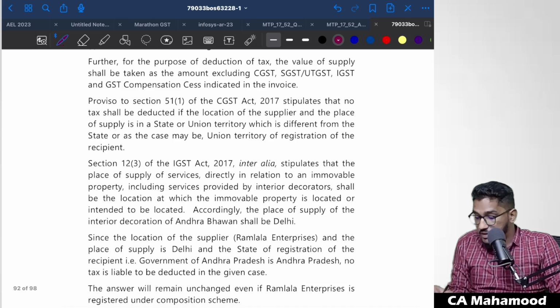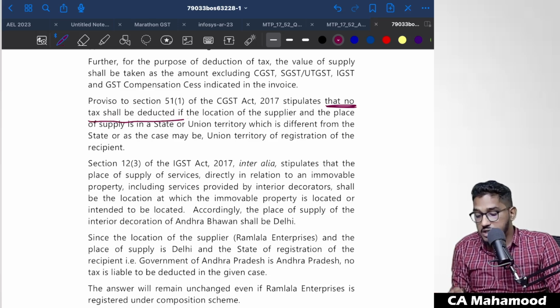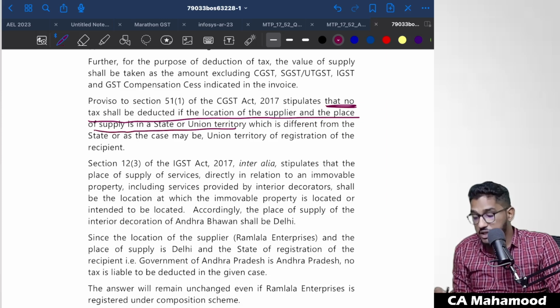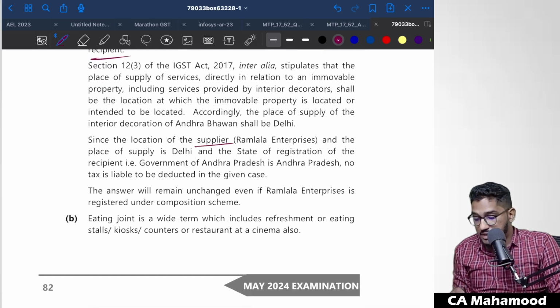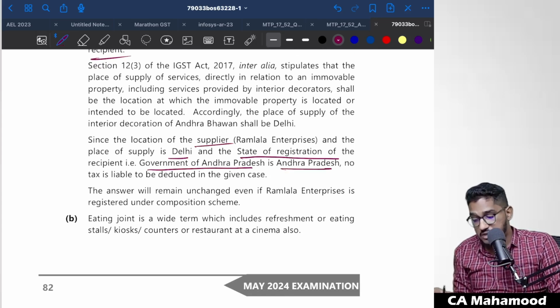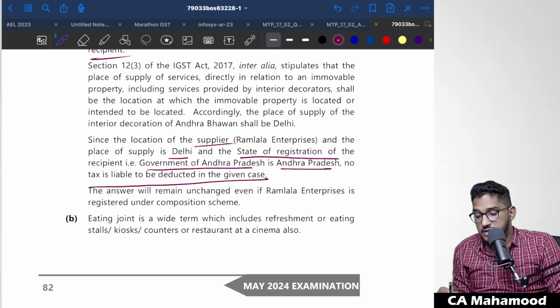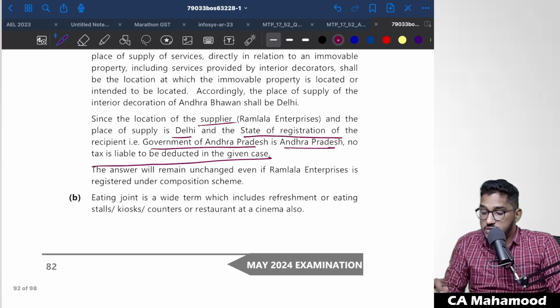Next one, this is very important. The proviso to section 51(1) stipulates that no tax shall be deducted if the location of the supplier and the place of supply is in a state or union territory which is different from the state or, as the case may be, union territory of registration of the recipient. In that particular case, TDS is not required to be deducted. So since the location of the supplier and the place of supply is Delhi, and the state of registration of the recipient, that is Government of Andhra Pradesh, is Andhra Pradesh, no tax is liable to be deducted in the given case.